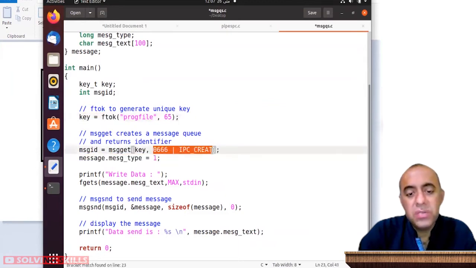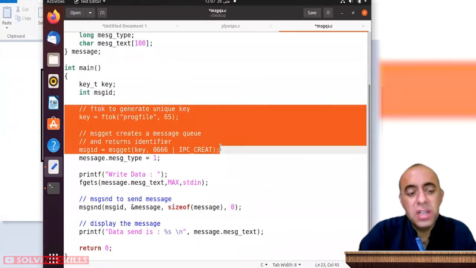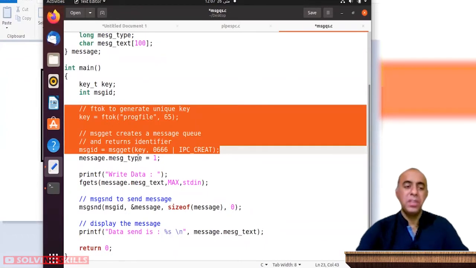So you use the message get with this key that you have generated using ftok, and you use some constant values mentioning that you want to create the message queue and some permission values in constant format. And when this thing is successfully run, message get will return an ID value which you can use to send or receive messages. And you can say that creating the message queue is two parts. One uses the ftok and the second one uses message get, right?